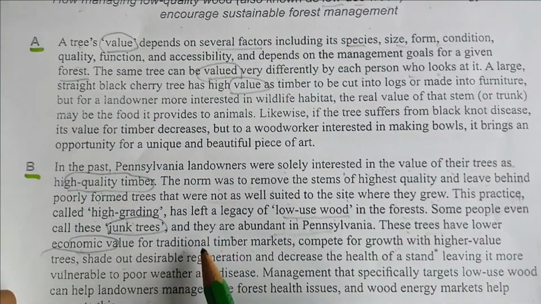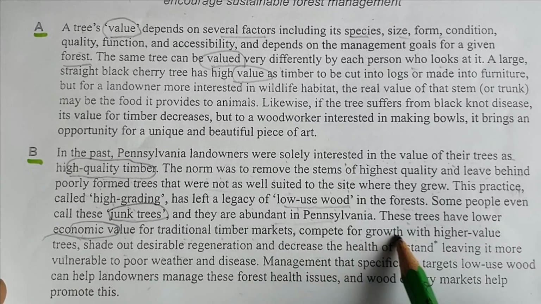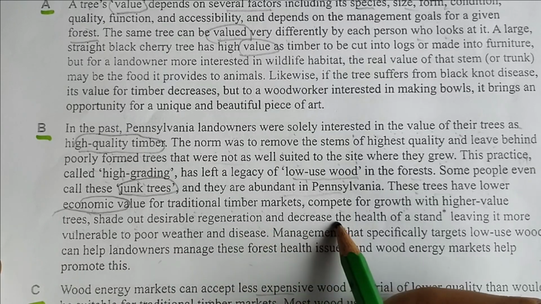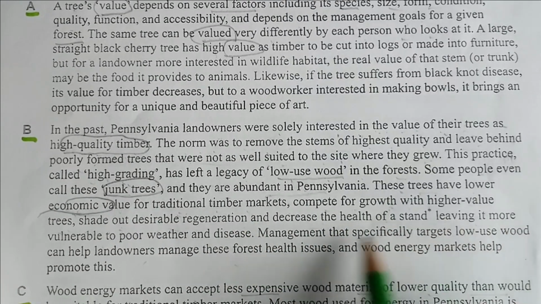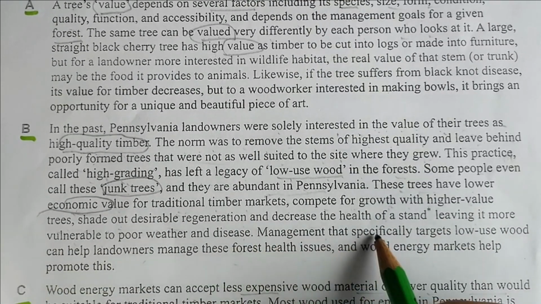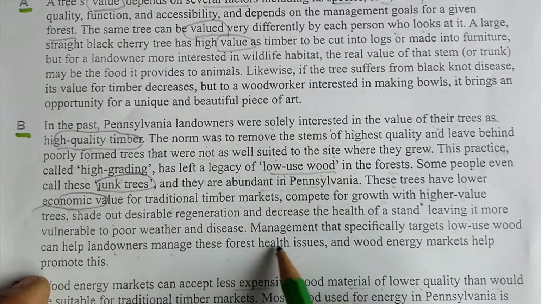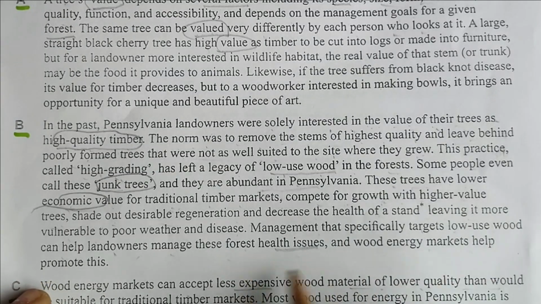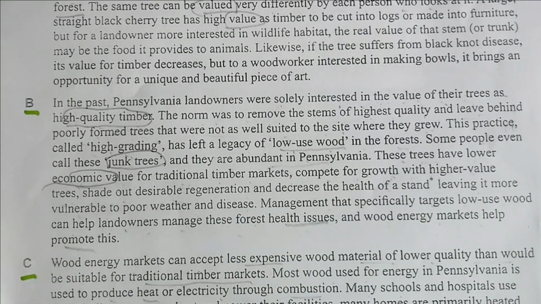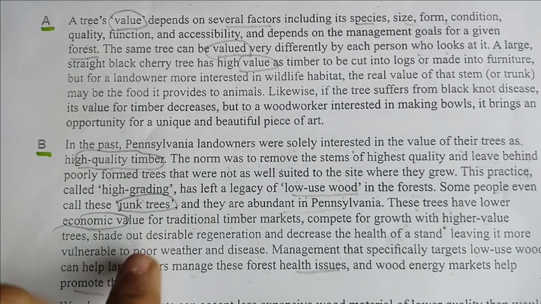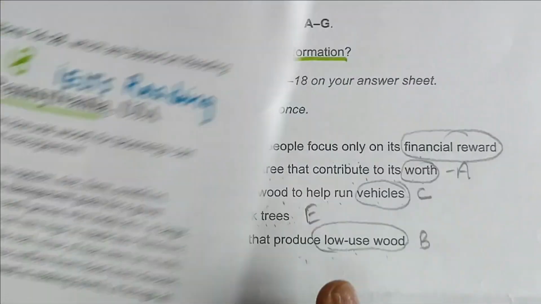Degeneration decreases the health of a stand, leaving it more vulnerable to poor management that specifically targets low cost. Landowners manage these forests. Health issue and wood energy markets help promote this. But economic value is given, but I am not sure about this question.